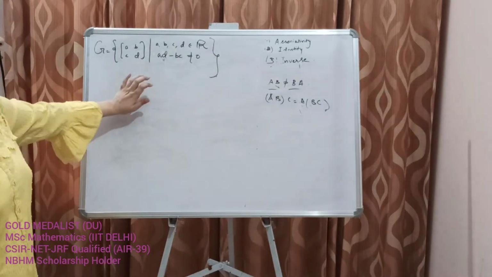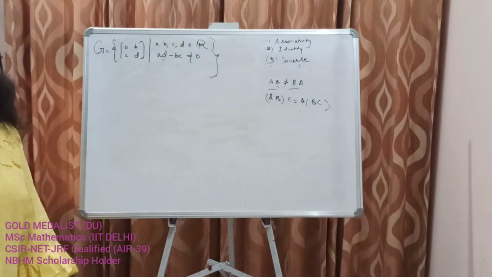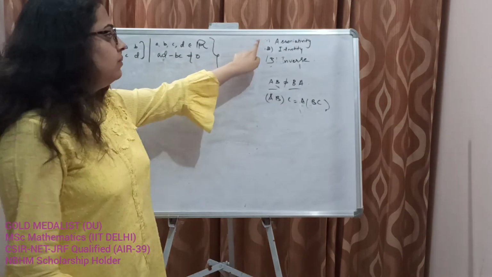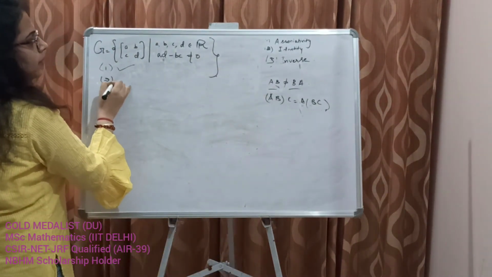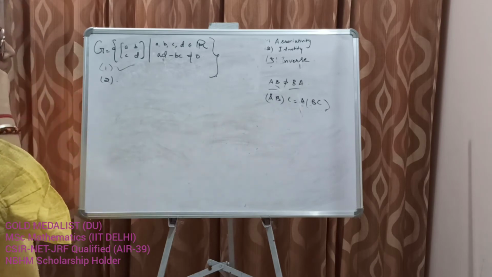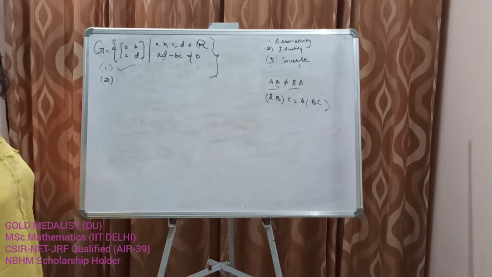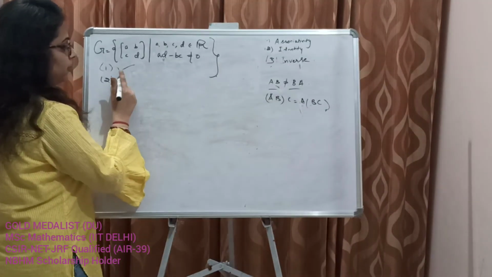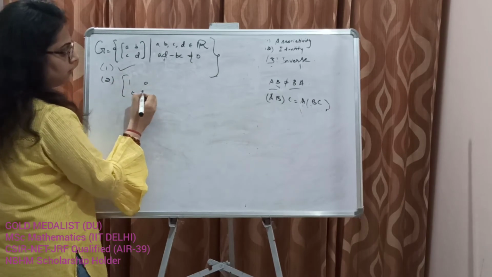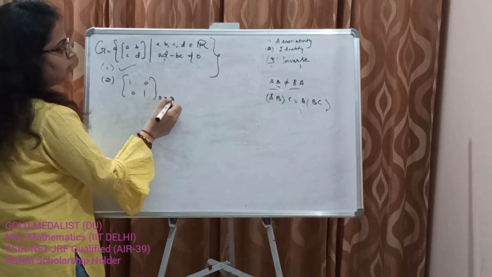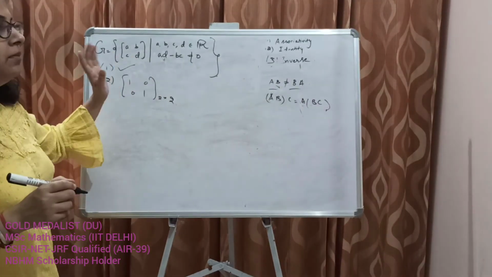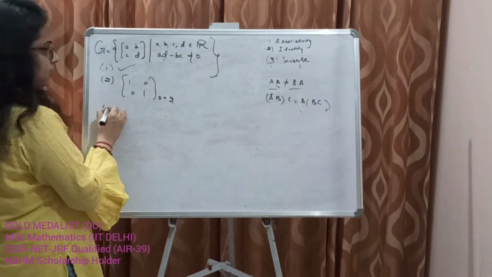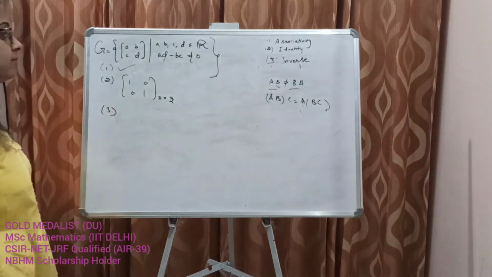So let's find out whether it's a group or not. Associativity, axiom number 1 holds. Axiom number 2, identity. Under matrix multiplication, what should be the identity element? I need not prove that this is the identity. 2 cross 2. Multiply any matrix with this matrix, you will get the same element, okay? And the third is inverse.